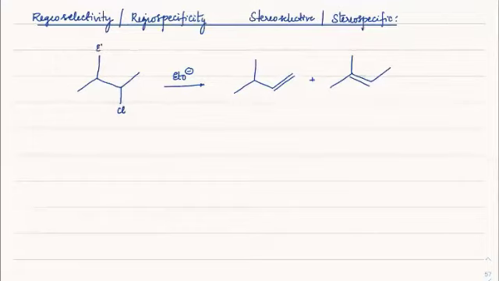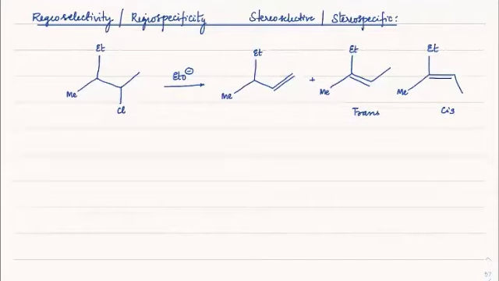I'll make this ethyl and methyl just to make sure the differentiation is there. So this could be a trans form, and the other thing which I can get is a cis form here. So trans, cis, and this one.